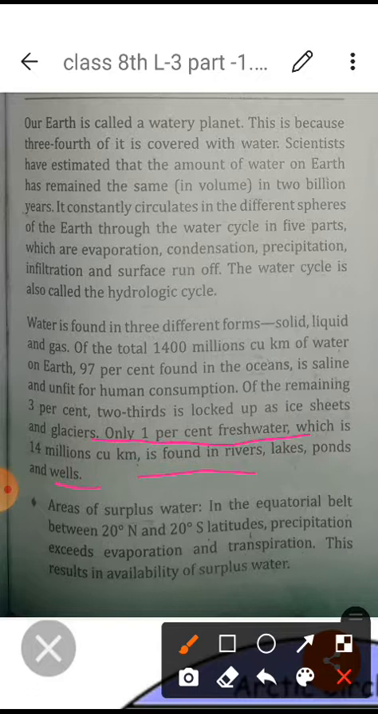If we talk about other portions of the world, we can understand which areas. Students, we know the equatorial belt, where the equator is, between 20° north and 20° south latitude. In this area, precipitation exceeds evaporation and transpiration. Because this area near the equator is hot, it has heavy rainfall, and because of rainfall there is more precipitation. This exceeds evaporation and transpiration, which is why it is an area with a surplus of water.